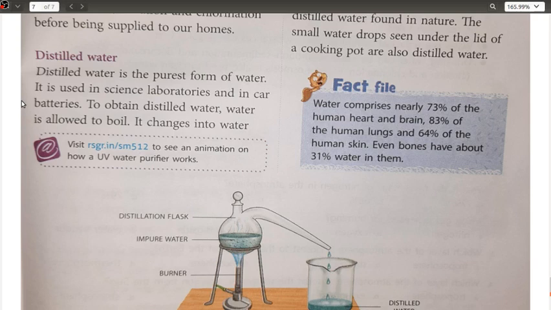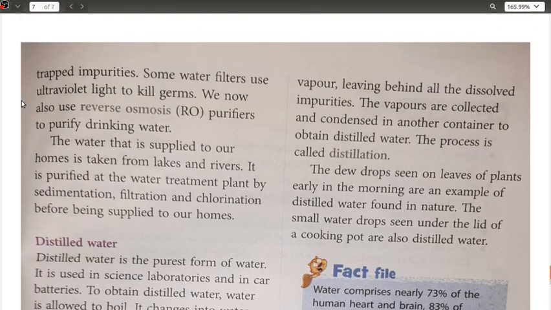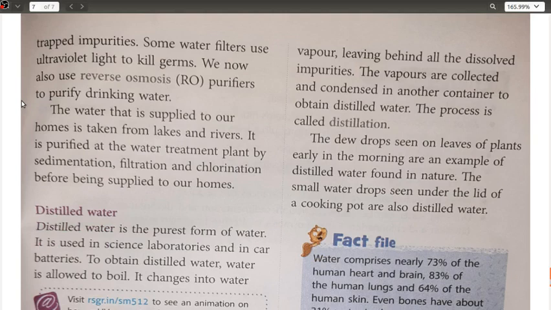The very first process is to allow this water to boil up. After boiling, it changes into water vapor, leaving behind all the dissolved impurities, जैसा कि हम boiling में देखे थे. The vapors are collected and condensed in another container to obtain the distilled water. This process is known as distillation.